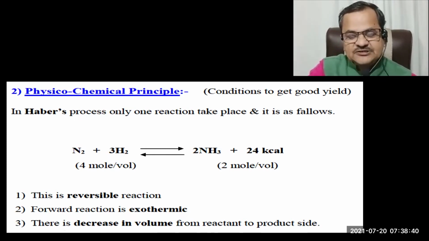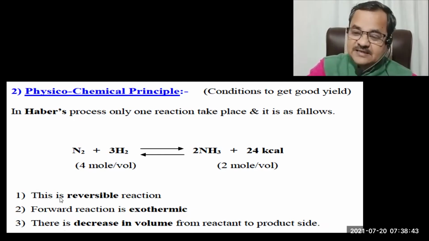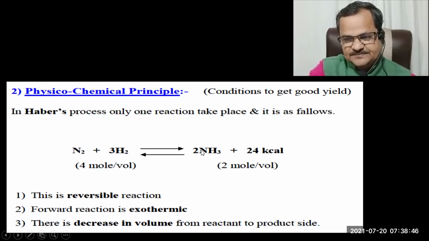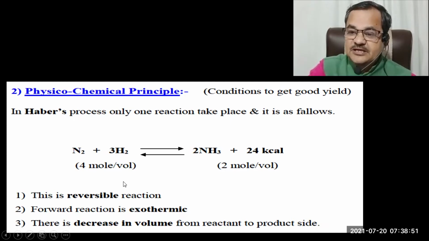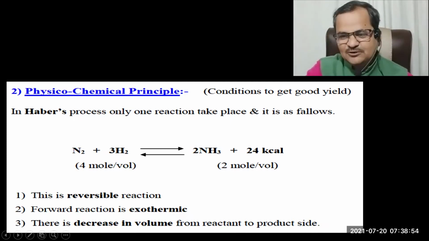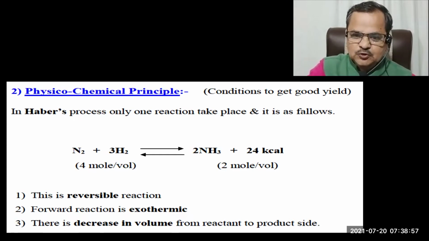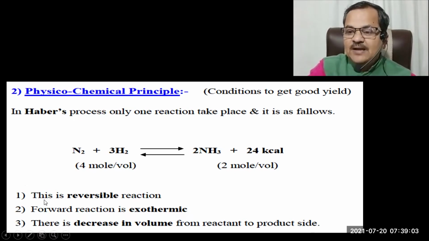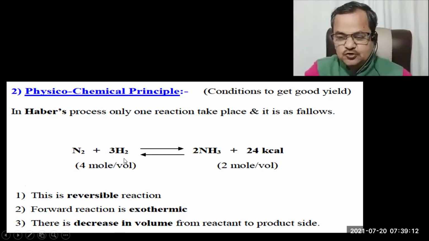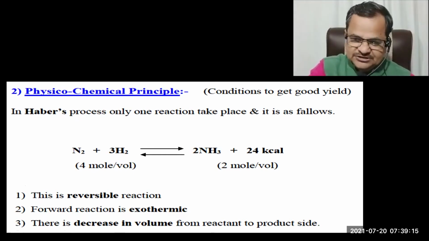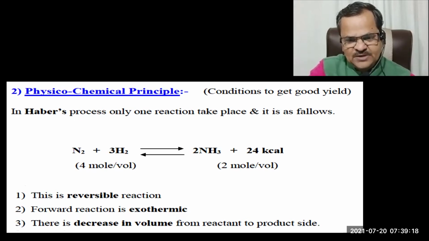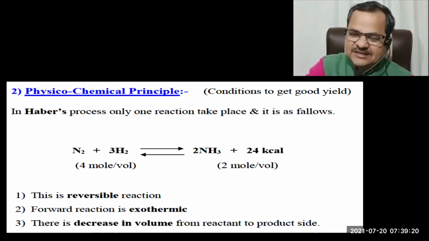And 50% N2 and 50% H2 are unable to convert into product due to no collision between these reactants. Then you will get only 50% NH3, because 50% of the N2 and H2 reactants are not reacting with each other. They remain as reactants till the end of the reaction.